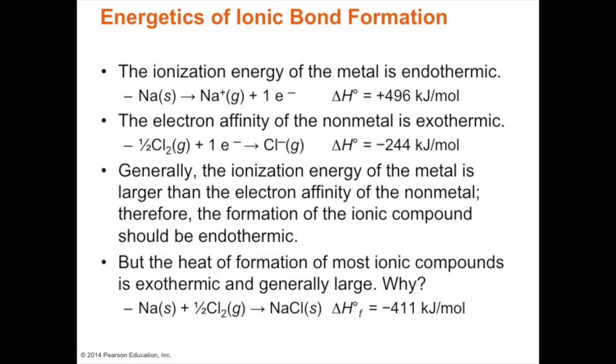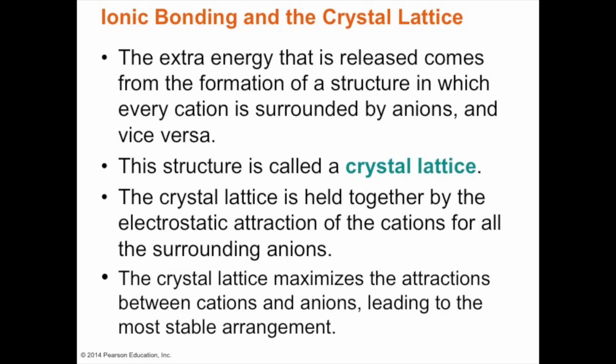And so hence most ionic compounds have a really large energy that's released, and that's why it's a negative, minus 411 kilojoules per mole. So the heat of formation for most ionic compounds is exothermic. That means it gives off or releases heat and is very large.